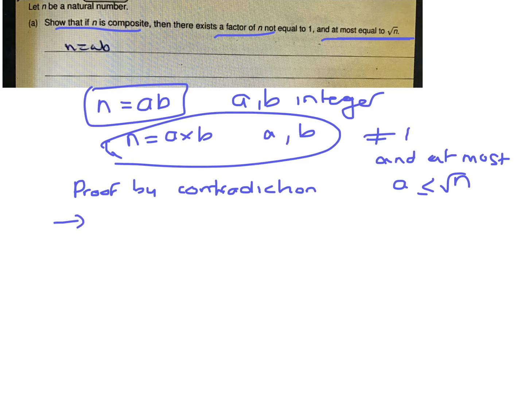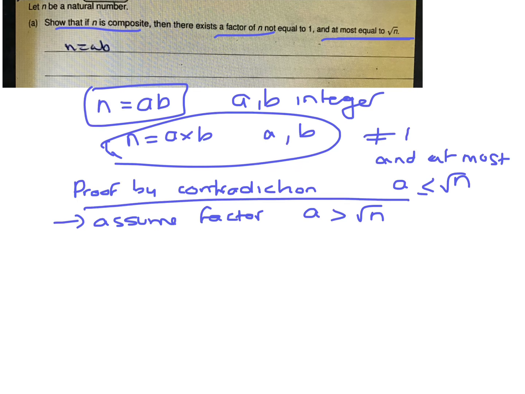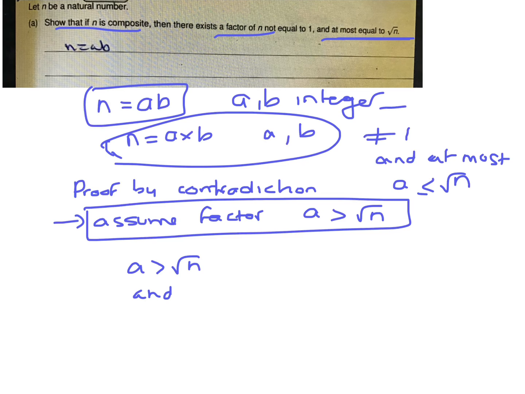Okay, so by contradiction, let's assume the factor a is greater than root n. Then we're going to prove that this actually can't happen, that it will be false. All right, so if a is greater than root n, and just in our original statement too, let's say which one's bigger. So we're going to say that a is less than or equal to b as one of our factors.